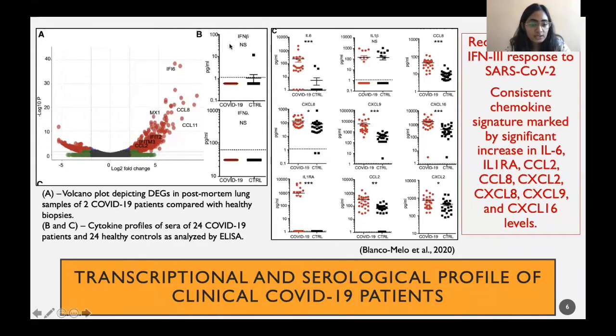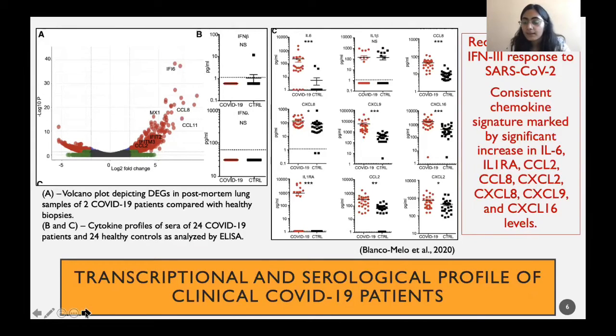For the cytokine profiles, they looked at the cytokine profiles of sera of 24 COVID-19 patients, and they found reduced interferon levels in COVID-19 patients. As you can see, it's quite comparable to the control, while a consistent chemokine signature was observed, marked by significant increase in some chemokine levels, especially IL-6 and IL-1RA, CCL2, CCL16, CCL8.